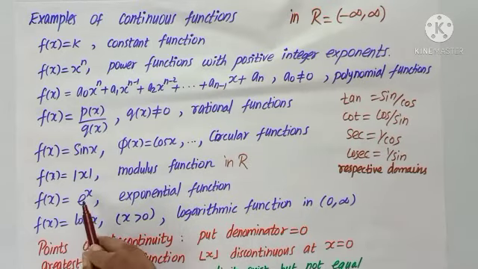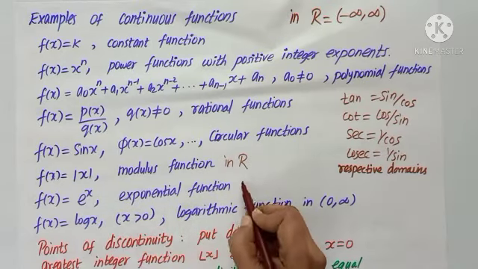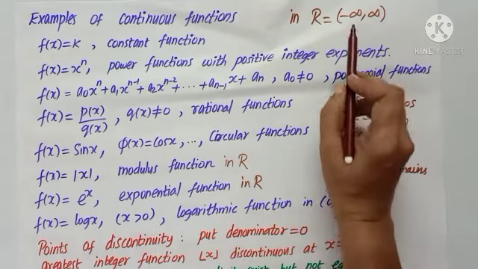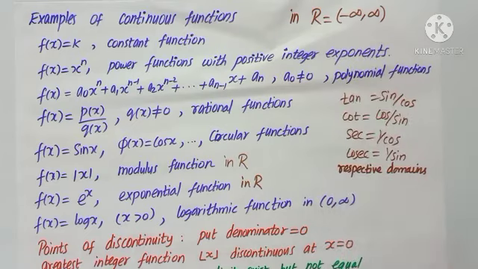Exponential function e power x is continuous in R. Whenever I say R, we mean from minus infinity to plus infinity. Log x, when we see, it is defined only when x is greater than 0. Logarithm of negative values are not defined. So logarithmic function is continuous in 0 to infinity.